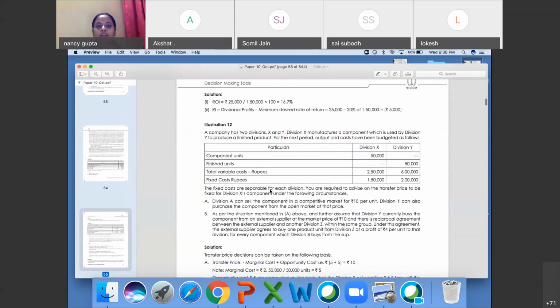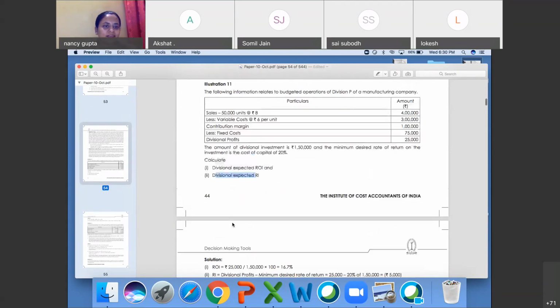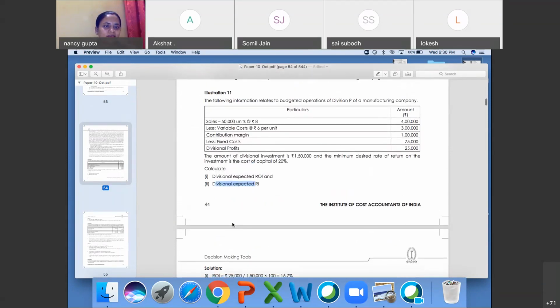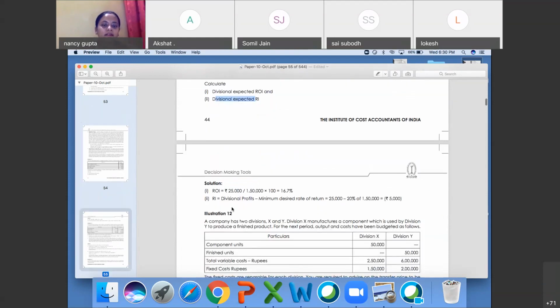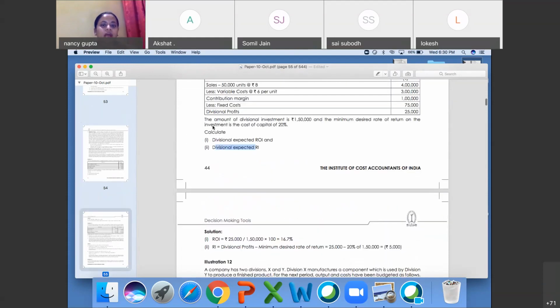Okay, moving towards the next question. The amount of divisional investment is 1,50,000, and the minimum desired return is 20% on capital. You want to earn 20% on investment.